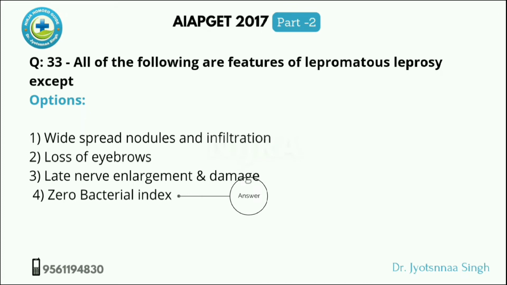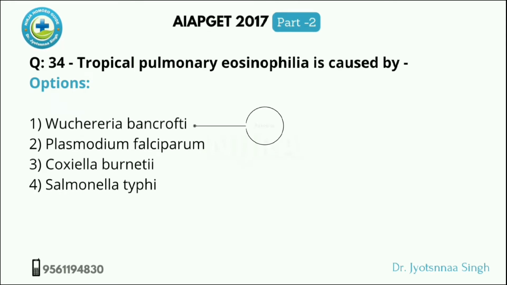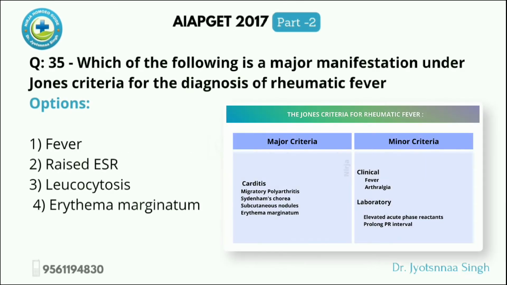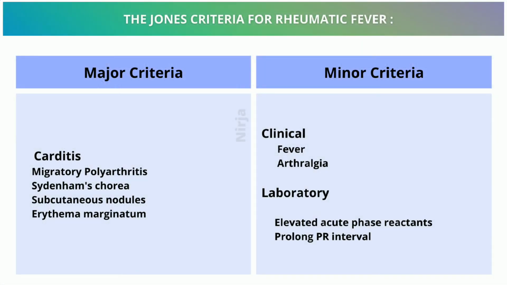Next question, tropical pulmonary eosinophilia is caused by. So it is caused by the Wuchereria bancrofti. Next question, which of the following is a major manifestation under Jones criteria for the diagnosis of the rheumatic fever? Here it is asking the major manifestation under Jones criteria.